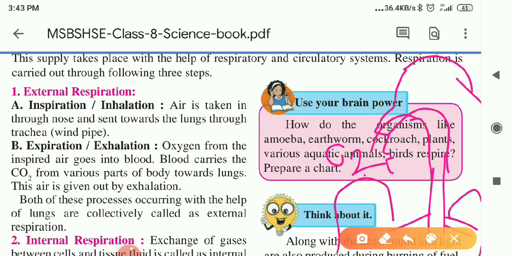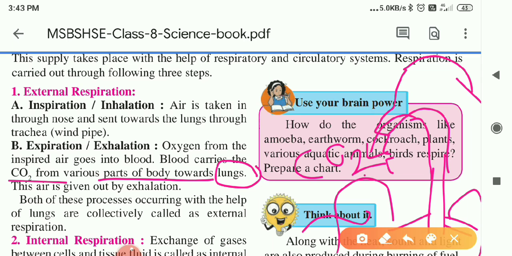The blood carries the CO2 from the different cells, from various parts of the body, towards the lungs, and that CO2 enters into the lungs and then is thrown out of the body.